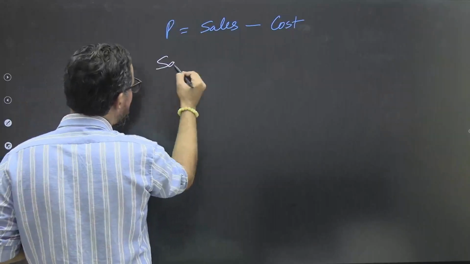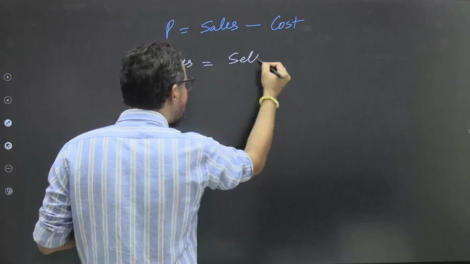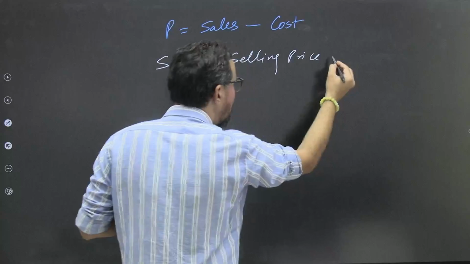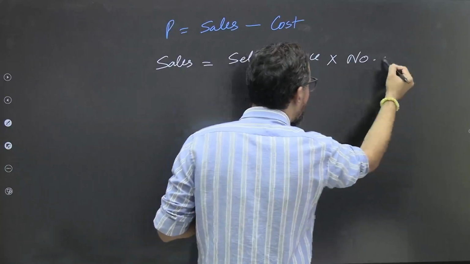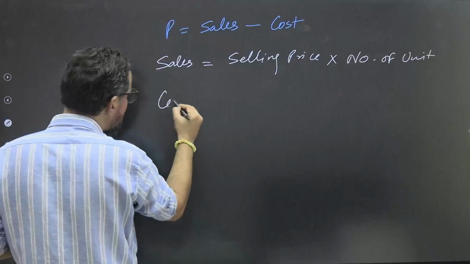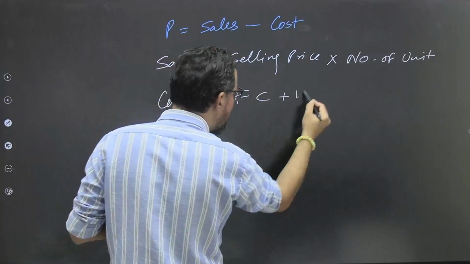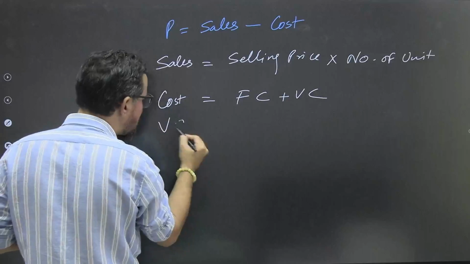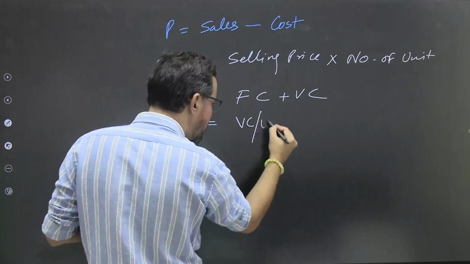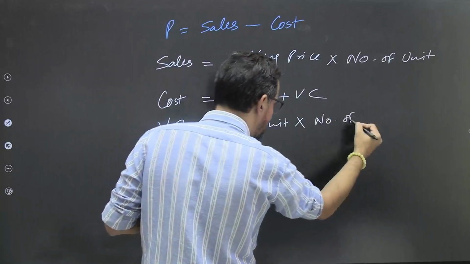So sales is equal to your selling price into number of units we sold. ठीक है. When it comes to cost, cost is equal to fixed cost plus variable cost. ठीक है. And variable cost is equal to your variable cost per unit into number of units.